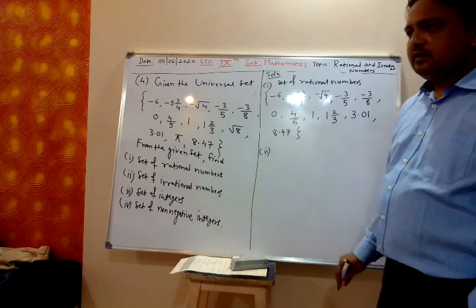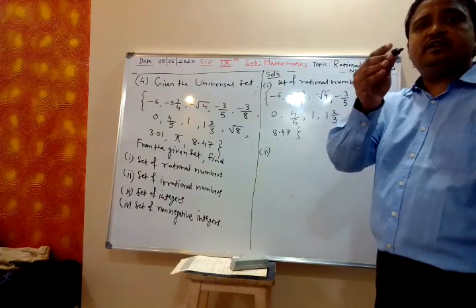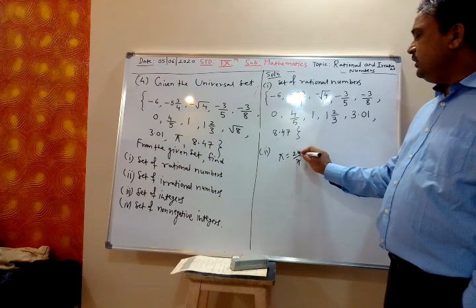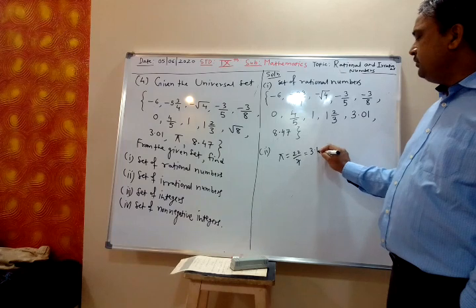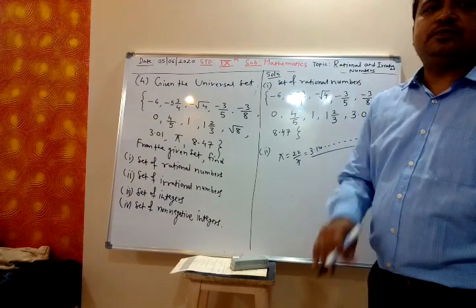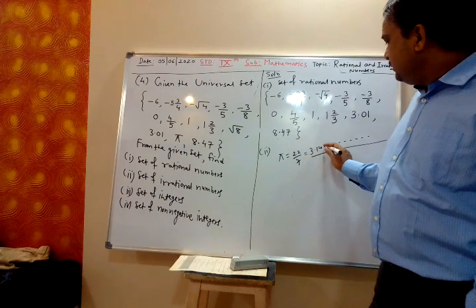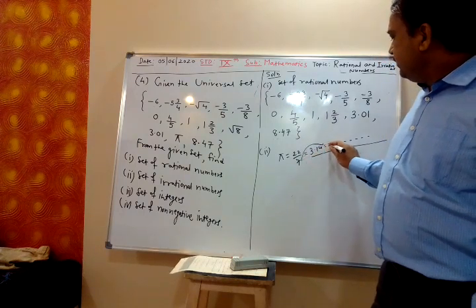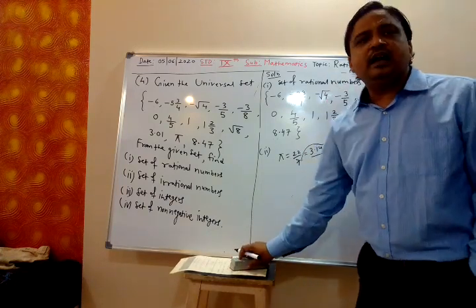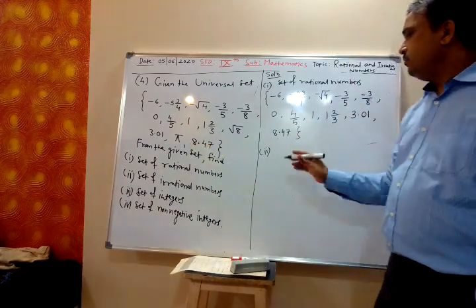Pi is not a rational. Pi is 22 upon 7, as we explained last period. When you divide 22 by 7, the division gives 3.141414, so this is not repeating. The division does not stop. So non-terminating are irrational numbers, terminating are rational numbers. That is why pi is an irrational number.